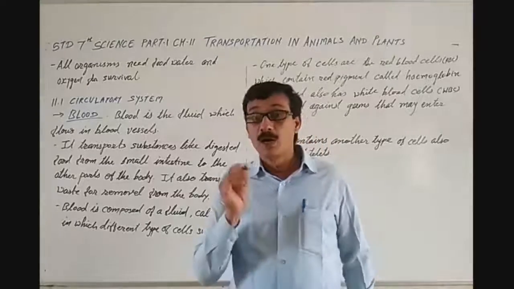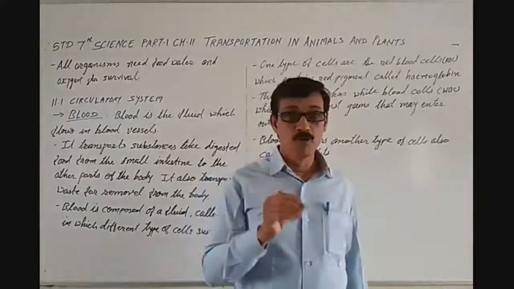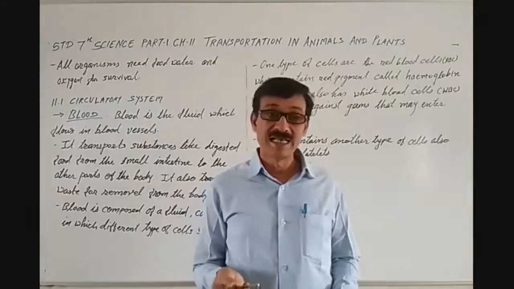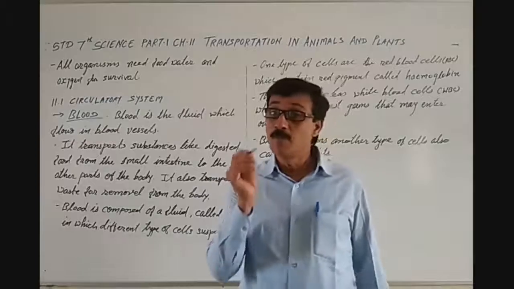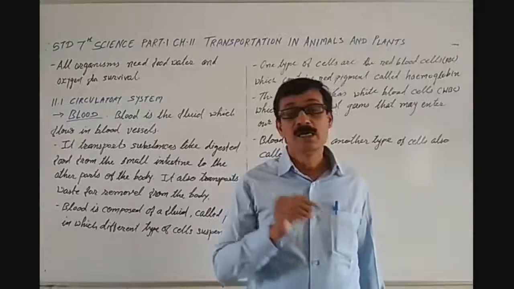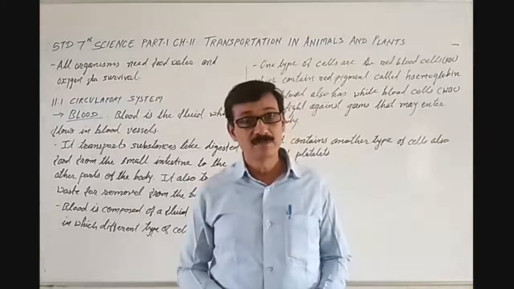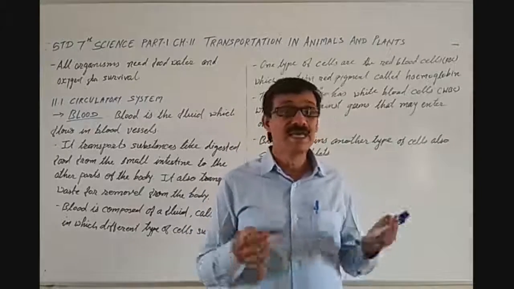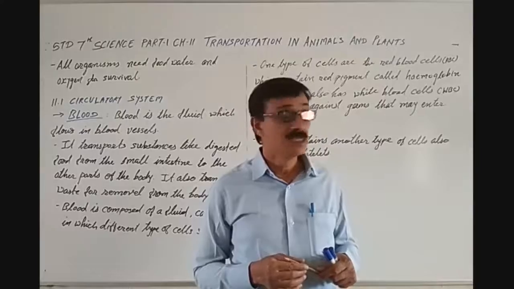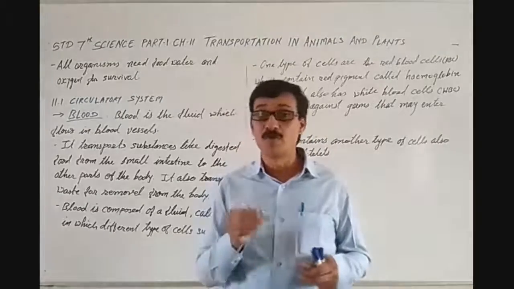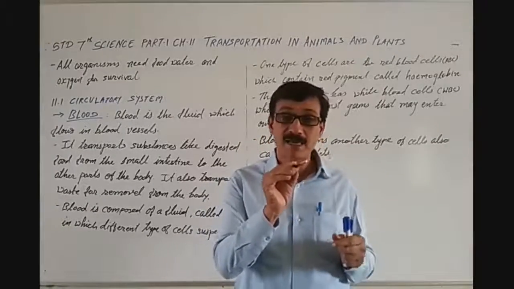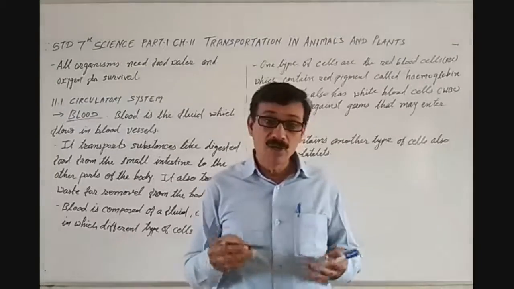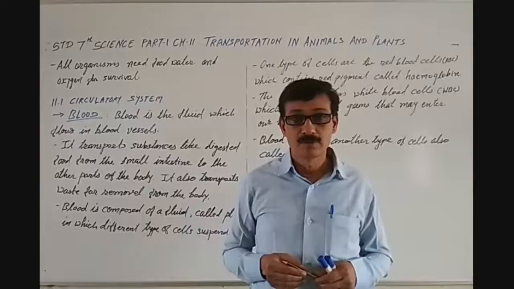Because all the cells of our body perform different tasks, or we can say functions, and to perform those functions the cell requires energy. From where will these cells get energy? The cells will get energy when the food is broken down.